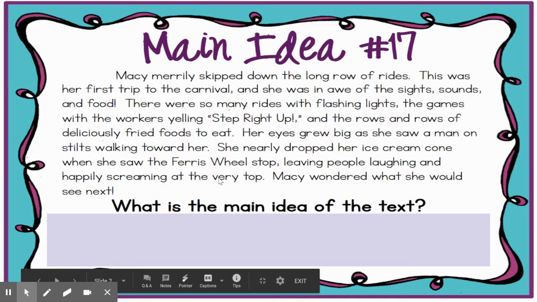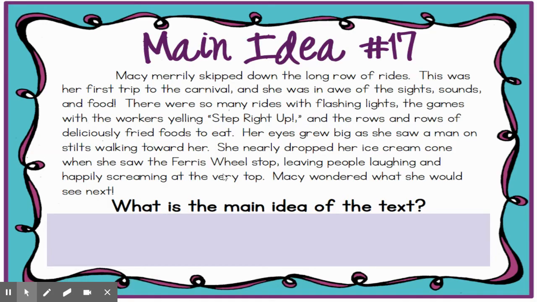So, boys and girls, I want you to think, is this a narrative, like a story with a character, or is this informational, expository? Go ahead and answer the question and tell me which one you think it is. Okay, if you chose narrative, you were correct. This is a story about a character named Macy. Now, you might have gotten confused because there's not really a problem and a solution. This is more of a personal narrative about an experience that Macy had at a carnival.